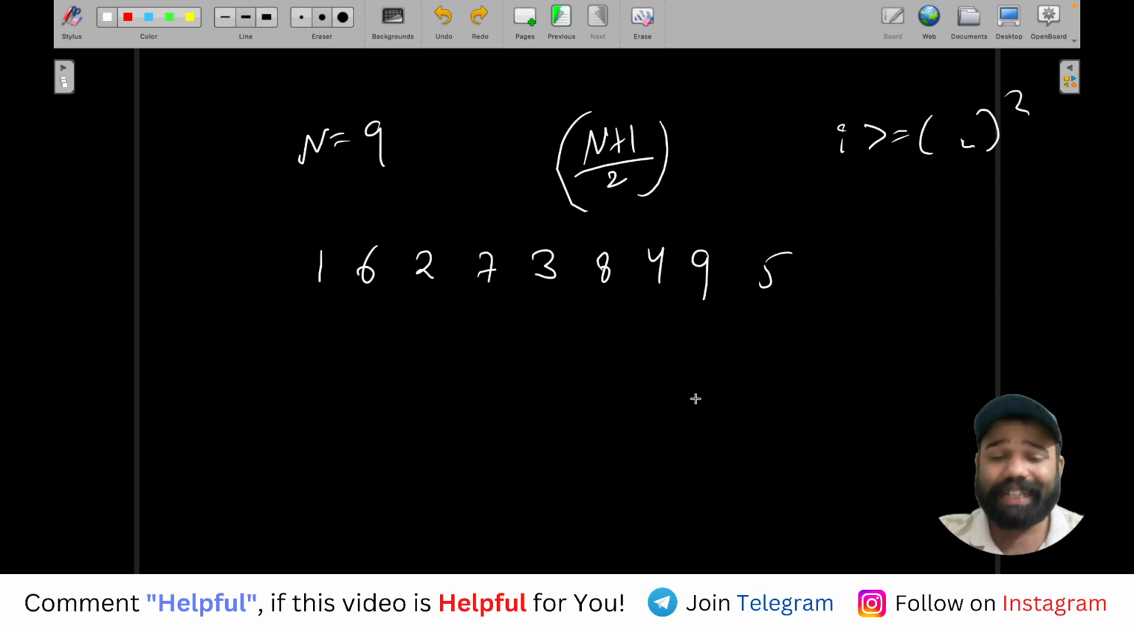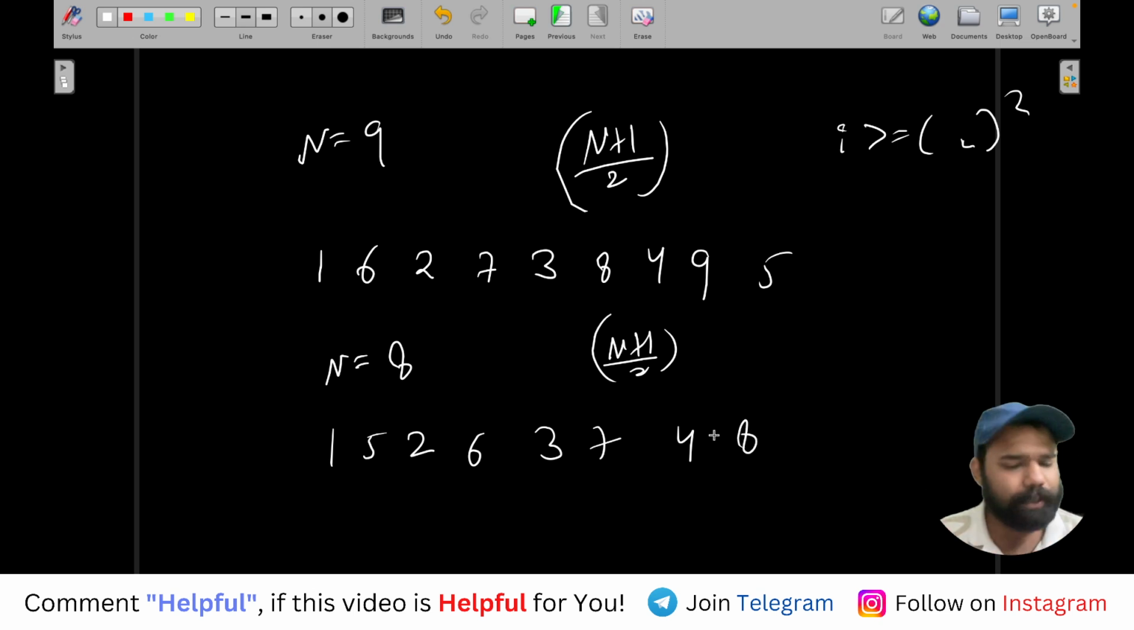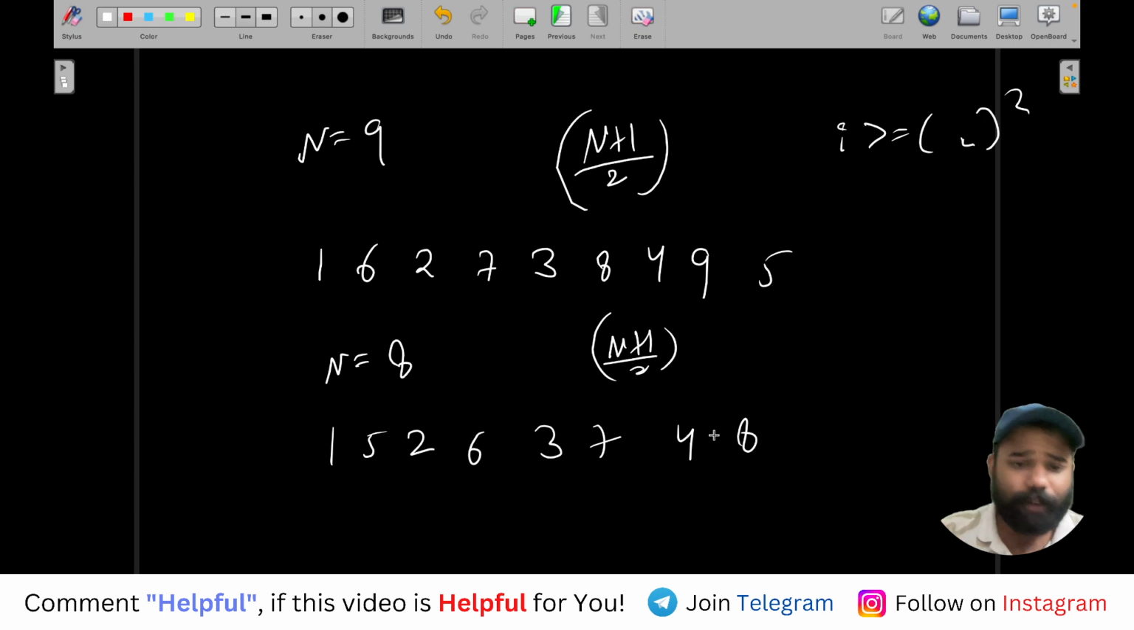So it was a completely observation based problem. What you have to do is, first of all, let's say n is 8, then it will be 1, 2, 3, 4. As I said, you have to take up to (n plus 1) by 2, and then it will be 5, 6, 7, 8. That's it. So you have to print alternate numbers. Let's say your n is 9.